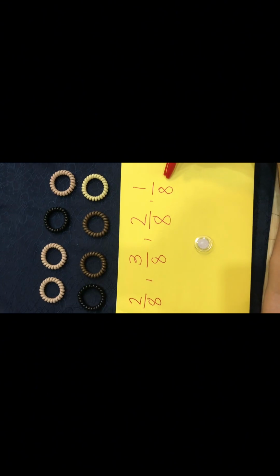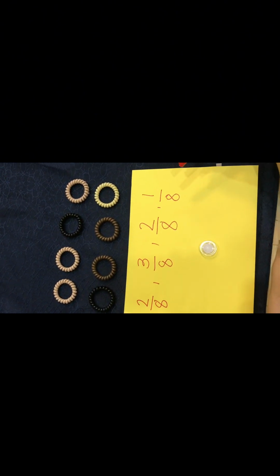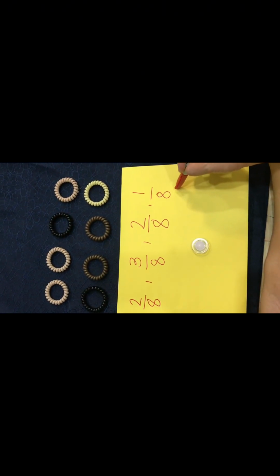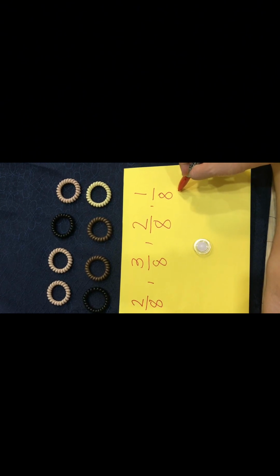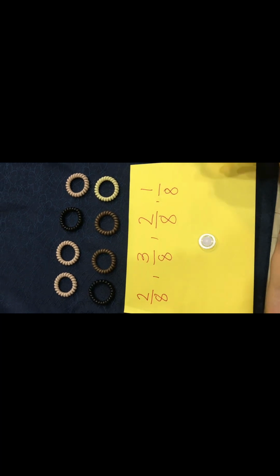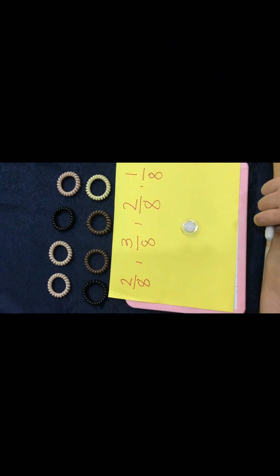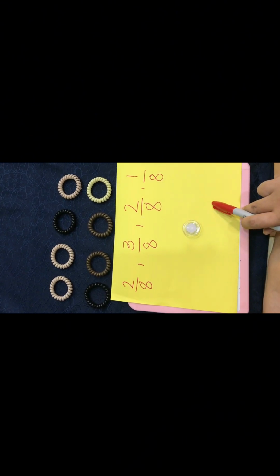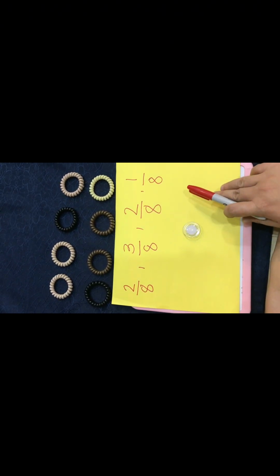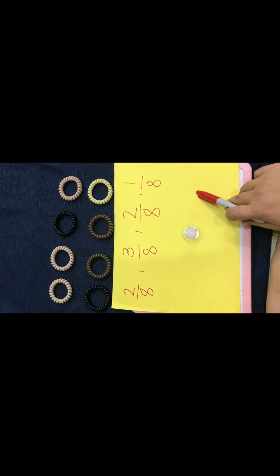Whole is this one. The number 8 is the whole of the number of pieces of hair ties. So there are 8 hair ties, so it is 8. The denominator is 8, and the number on top is the numerator. Okay, so now I am going to show you, or teach you, how we are going to define the greatest fraction, or the lowest fraction.